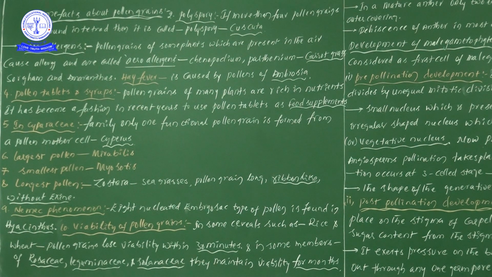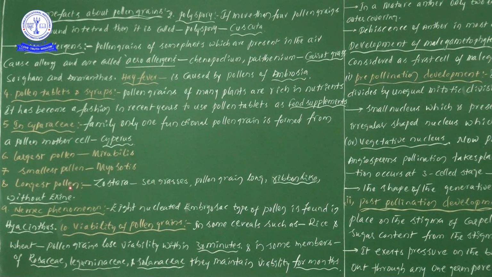Next one, largest pollen grains. So here approximately 5 to 6 points are important. Largest pollen grains, Mirabilis jalapa, the four o'clock plant, we will be taking now. So there we can see largest pollen grains, Mirabilis jalapa. Next one, smallest pollen grains. Smallest pollen grains we can see in Myosotis. Myosotis means the smallest pollen grains, and largest pollen grains, Mirabilis jalapa.